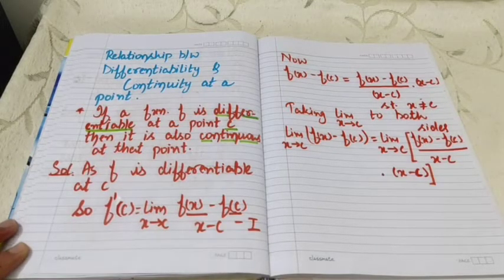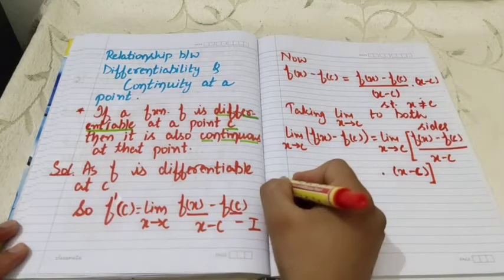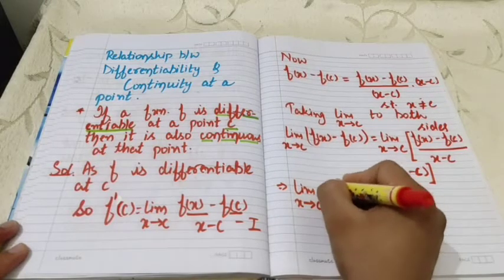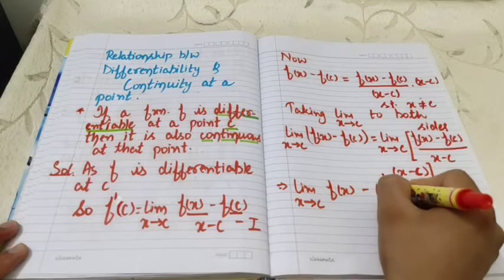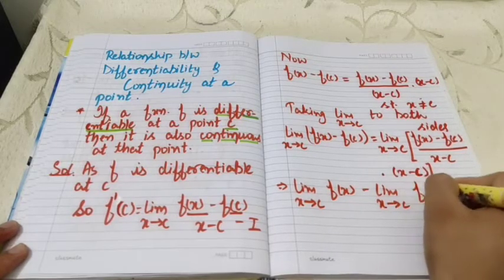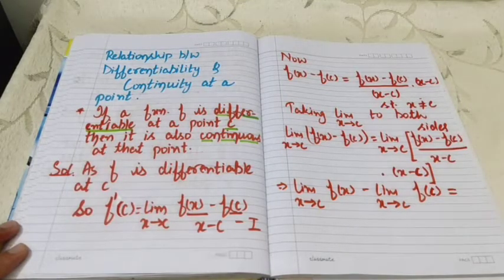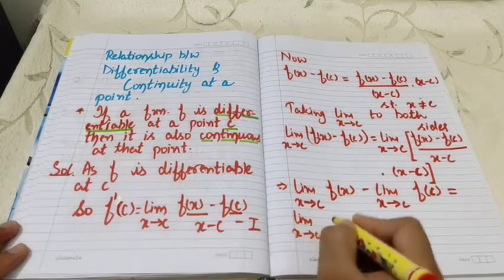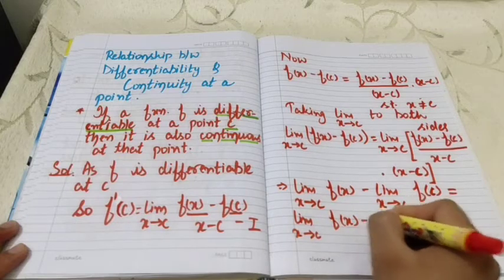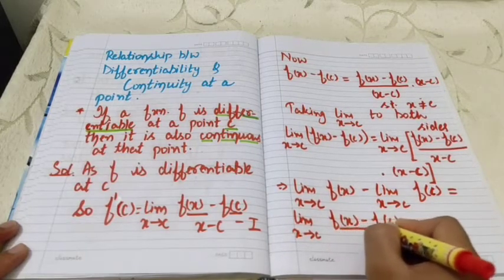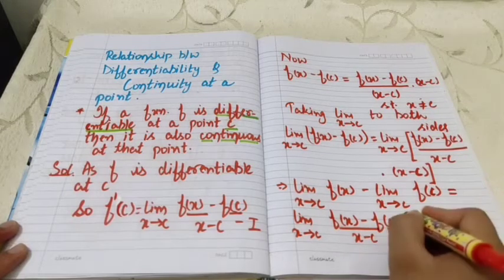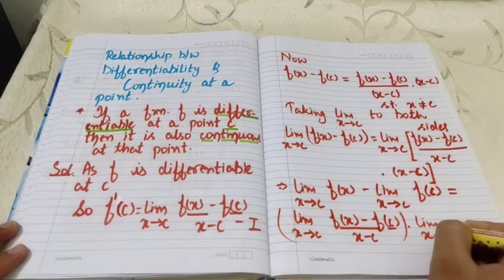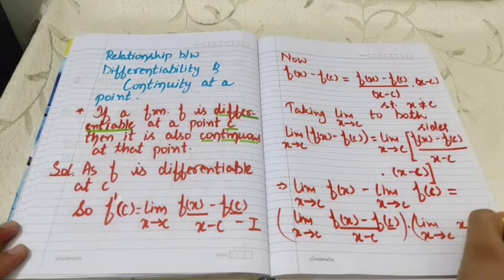But before that we have to use the algebra of limits, that is, the left hand side will become the limit x approaches C of f(x) minus the limit x approaches C of f(C), equals, and the right hand side will become the limit x approaches C of f(x) minus f(C) divided by x minus C, into the limit x approaches C of x minus C.